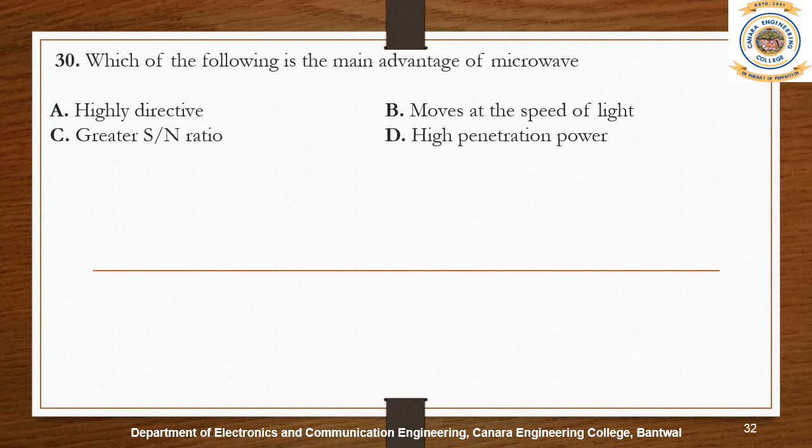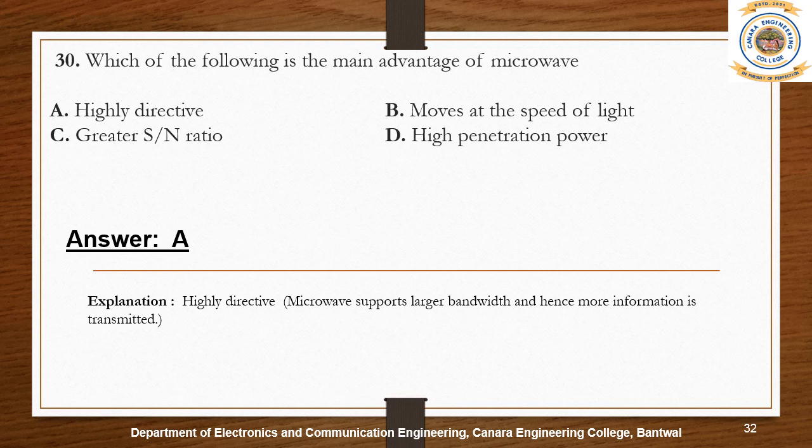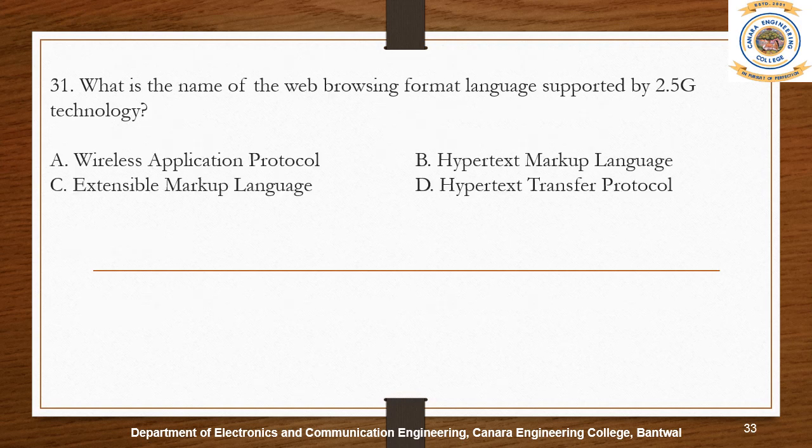The main advantage of microwave is that it is highly directive. Microwaves are the waves that radiate electromagnetic energy with shorter wavelength. Microwave supports larger bandwidth and hence more information is transmitted. For this reason, microwaves are used for point-to-point communications.